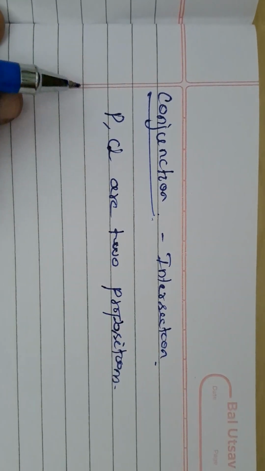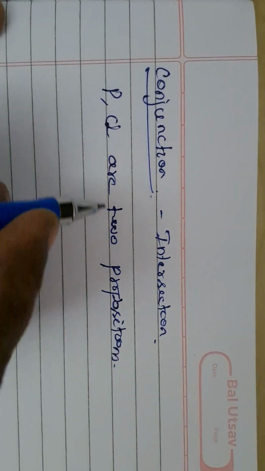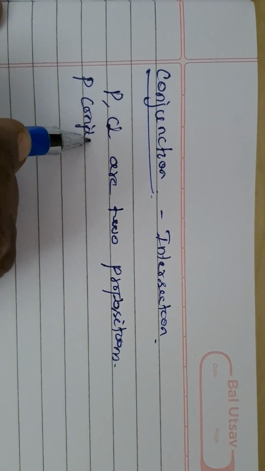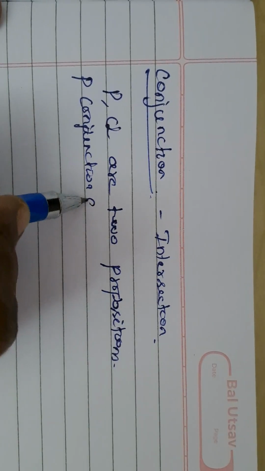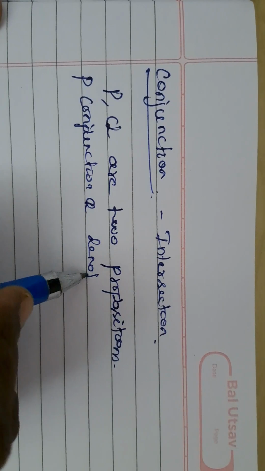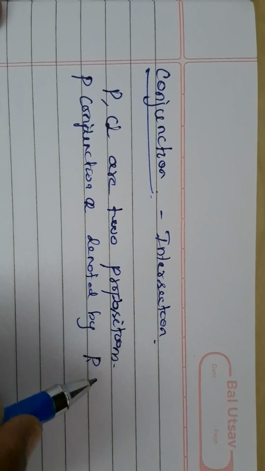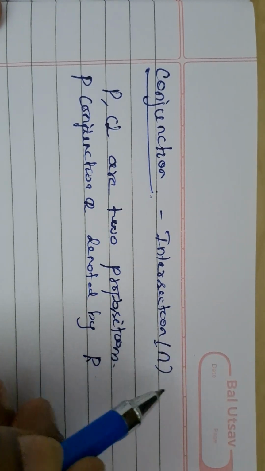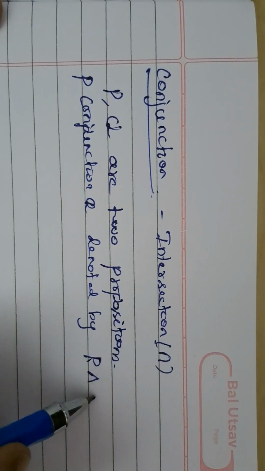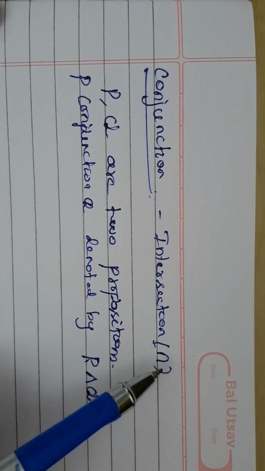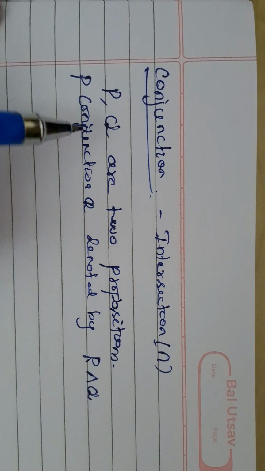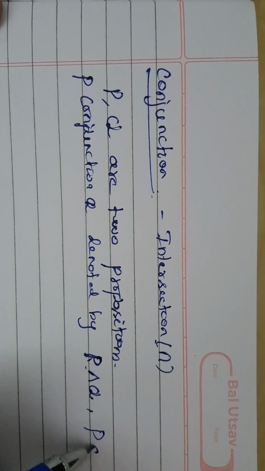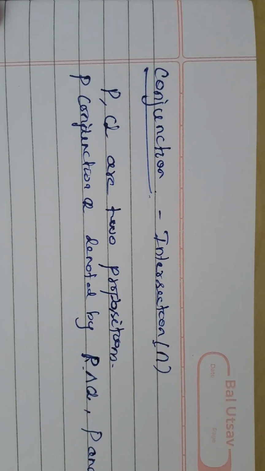We are combining P and Q as P conjunction Q, denoted just like intersection, with the same notation with the sharp end. You can say this as P and Q.